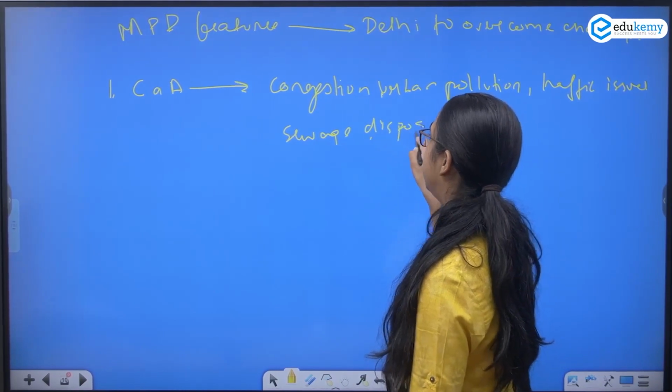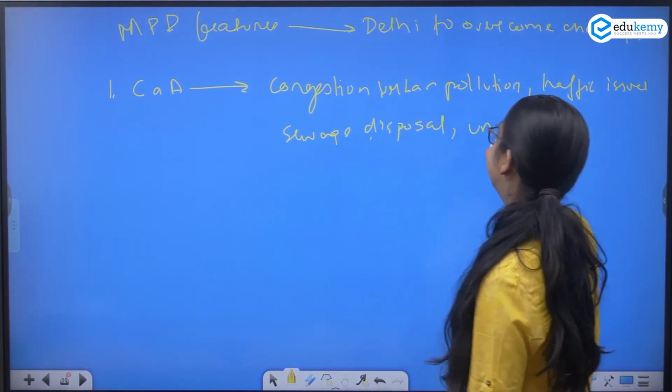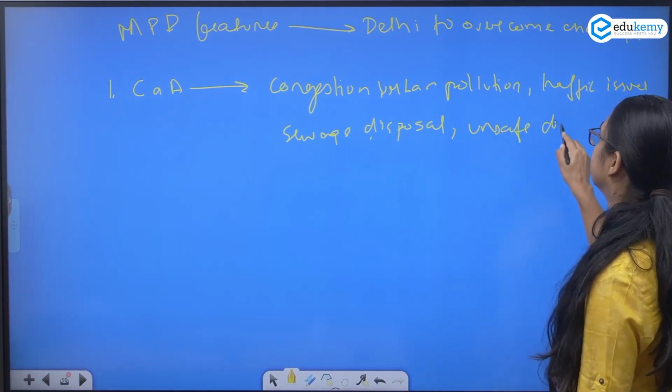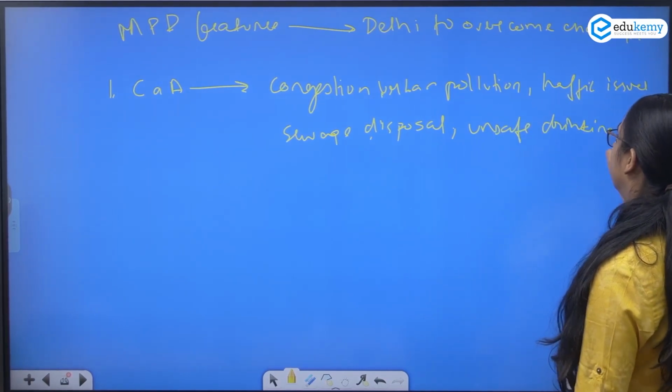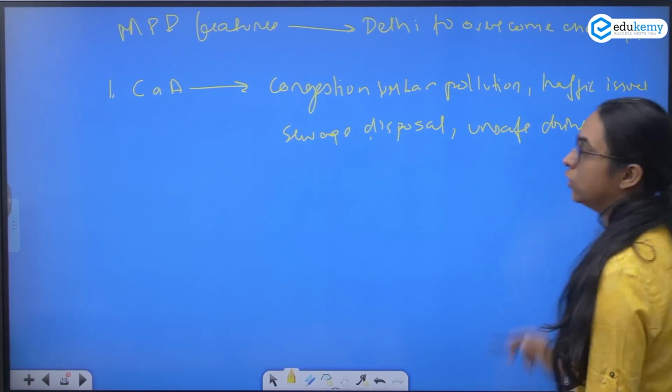Okay, it will help Delhi address unsafe drinking water as well.